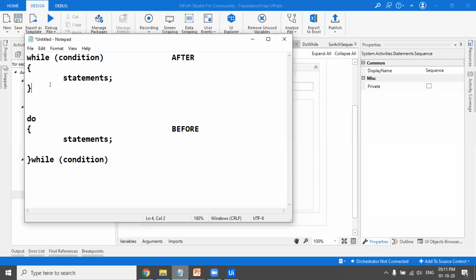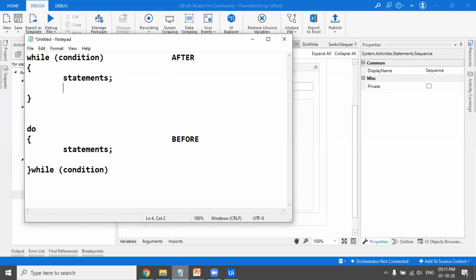So that could be checked in a while condition, that if I want to extract the price, and the site is not loaded completely due to a network issue or any other reason, then keep on refreshing it until it gets loaded. So you can check that condition here, that okay, if it has been loaded or if the price is visible, then it's okay. If it is not visible, then here you can keep refreshing the browser. So for that also, you don't have to do anything. There is an activity and you can just simply drag and drop the activity and that would do your job.